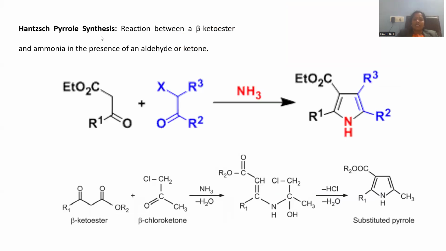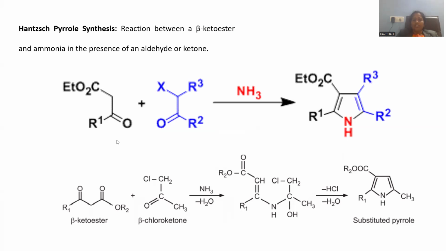Hantzsch pyrrole synthesis is operated whenever a beta ketoester is in condensation with ammonia in the presence of an aldehyde or ketone, right? So here three components are required in order to synthesize this pyrrole derivative. One is a ketoester, that is a beta ketoester, another obviously ammonia in order to contribute the heteroatom, and another will be either an aldehyde or a ketone can be taken, right?